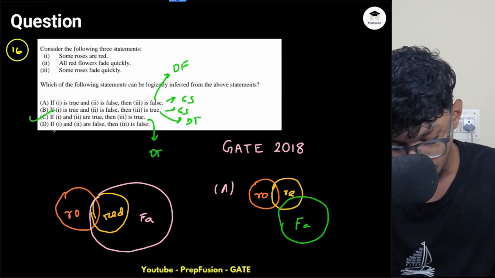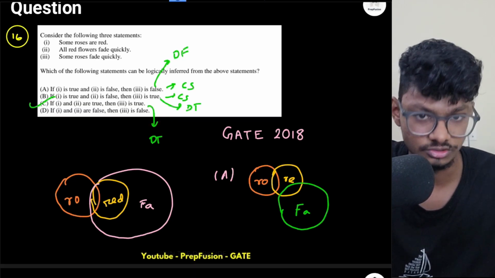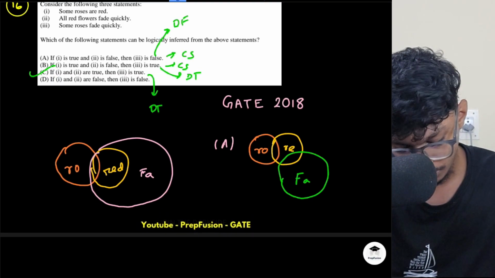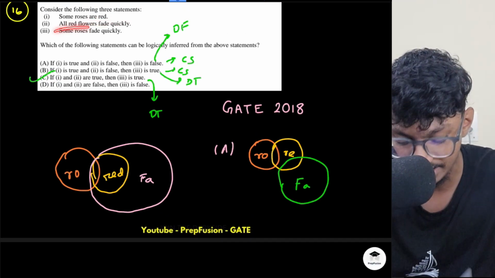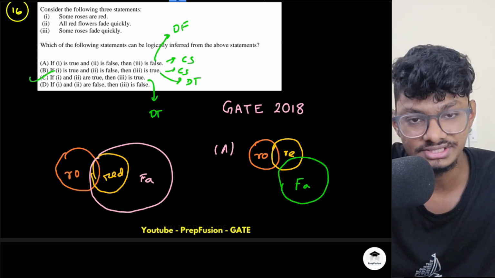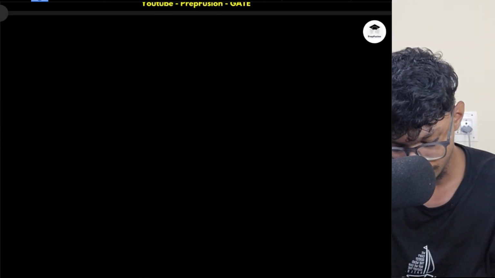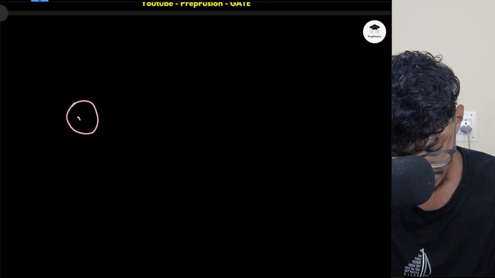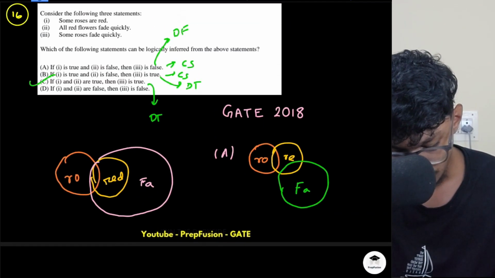Okay. What about this? If 1 is false and 2 is false, then 3 is also false. So how do I do this? Some roses are red. How do I falsify this statement? No roses are red. So no roses are red means my rose is here, my red is here, and I know this is also false, right?